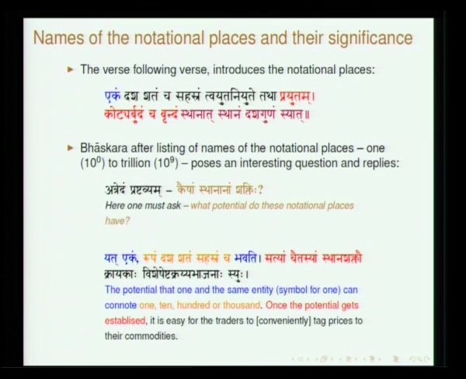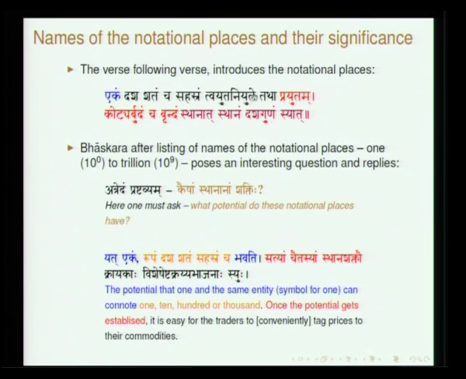notational places. So he says Ekam Dasha Shatam cha Sahasram tu Ayuta Niyute Tatha Prayutam Kotyarbudancha Brindam Sthanat Sthanam Dashagunam Syat. So the names of the various places. In fact, this is extremely essential for even deciphering the number which has been given by Aryabhata. So he basically tells the names. So Ekam Dasha Shatam cha Sahasram. Sahasram is 1000, Ayuta is 10,000, Niyuta is 1 lakh, Prayutam, Koti, Arbudam, Brindam, Sthanat Sthanam. So up to 10 to the power 9, the names of the powers of 10 have been listed.